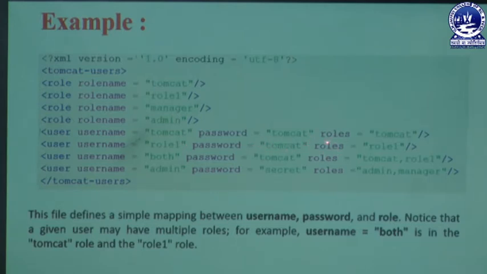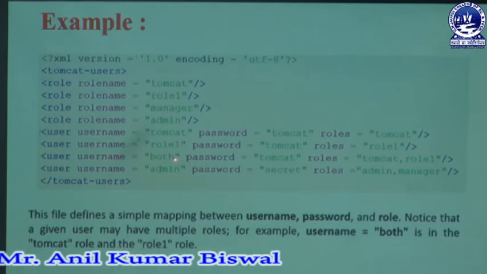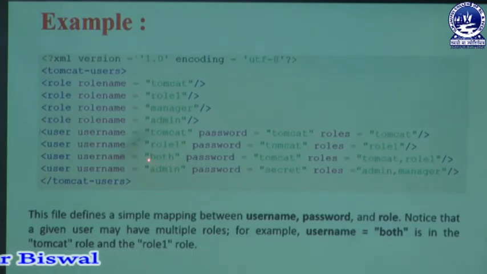And another role we are adding here is role1, and in that entry we are using another section, both, which is another specific type of username. Instead of both you can set your own system username, there is no problem, but the password should be correct in that section. Here the password should be mentioned as Tomcat. Then we are adding roles here. That section must be opened through these two types of roles, that may be Tomcat or that may be role1.